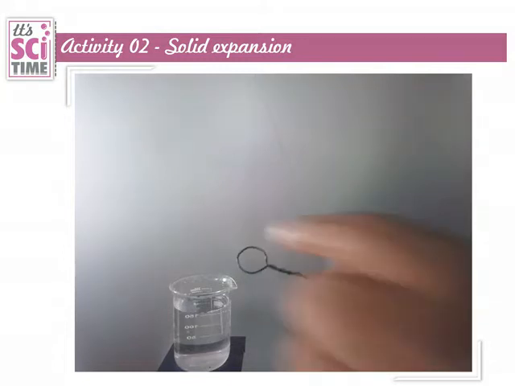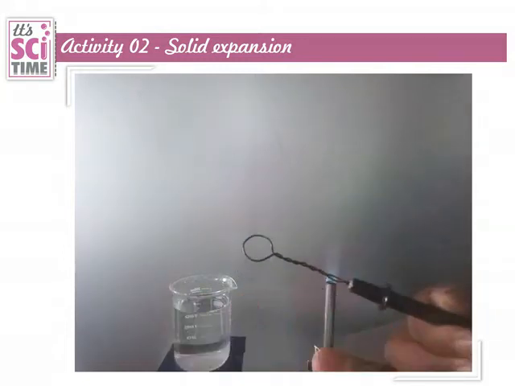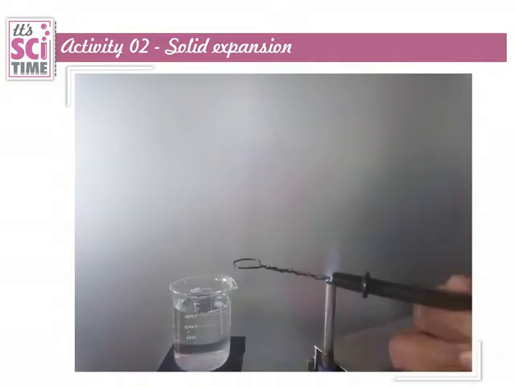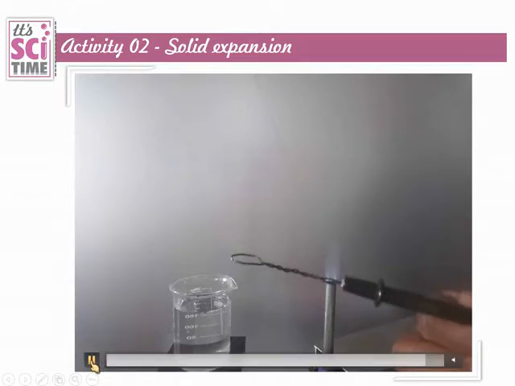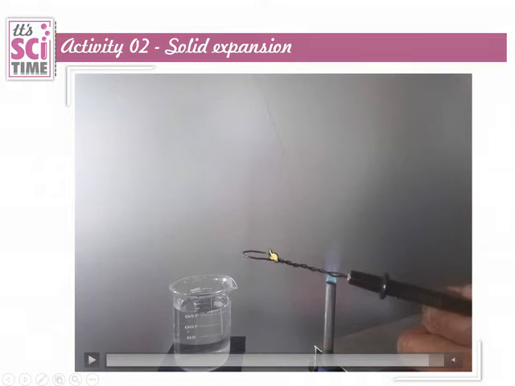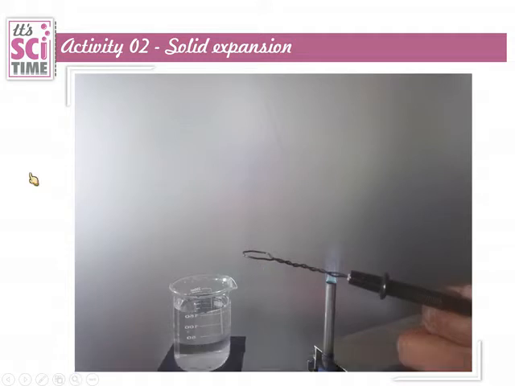When we heat up the ring, it gets bigger, or the size increased. That's why the marble passed through the metal ring. As its size increased, that is the expansion. Again, once we put it in water, it cools down and contracts. Therefore, the marble did not pass thereafter. So that is activity number 2. The conclusion is solids expand and contract.